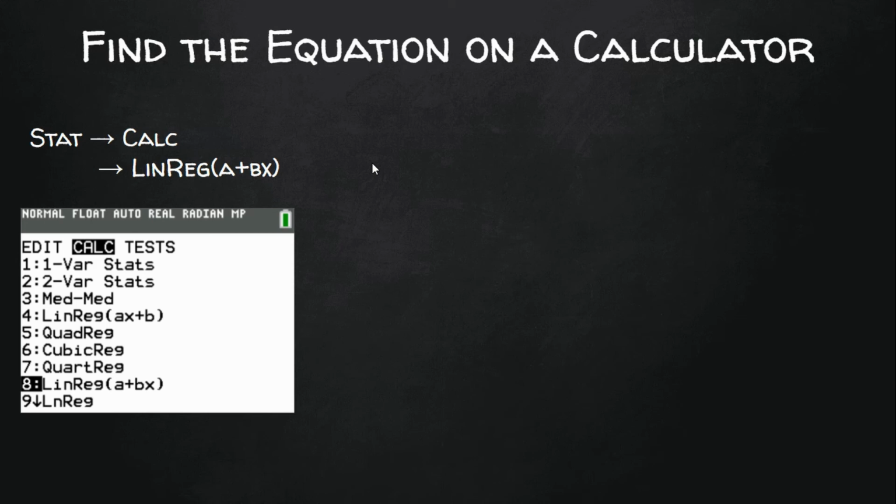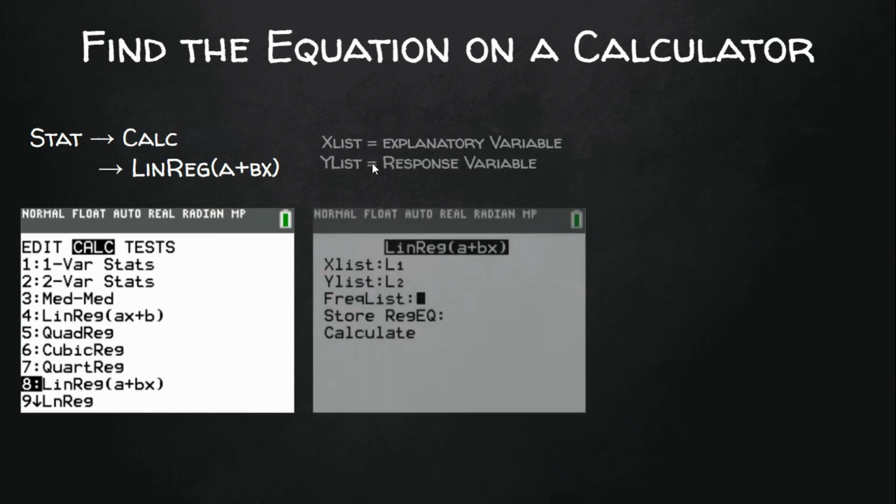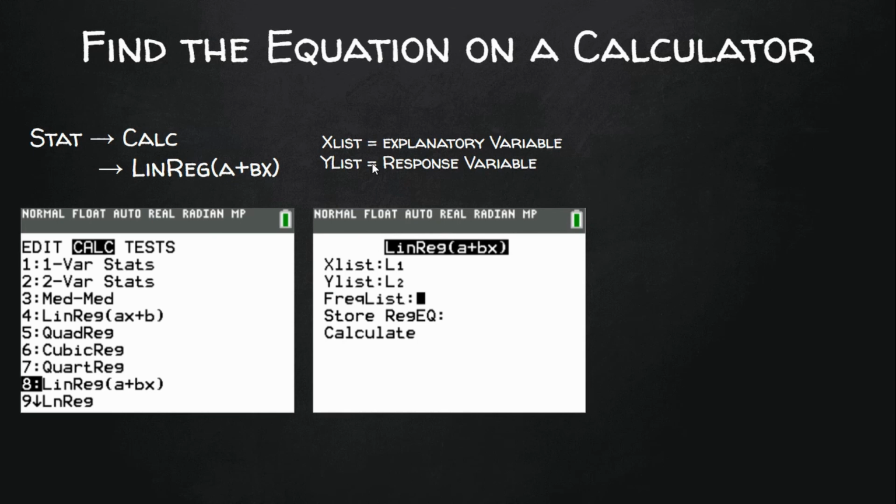Once you have your data in the calculator, you want to hit stat and go over to the right to calc, and then down to number 8, LinReg a plus bx. You will note that number 4 is also a LinReg, but it doesn't use the same format that we use here in AP statistics. So I would encourage you to use number 8, which keeps consistency with a being the y-intercept and b being the slope. After selecting that LinReg a plus bx, make sure your x list is your list 1, your y list is list 2. You want to keep your frequency list blank and go ahead and hit calculate.